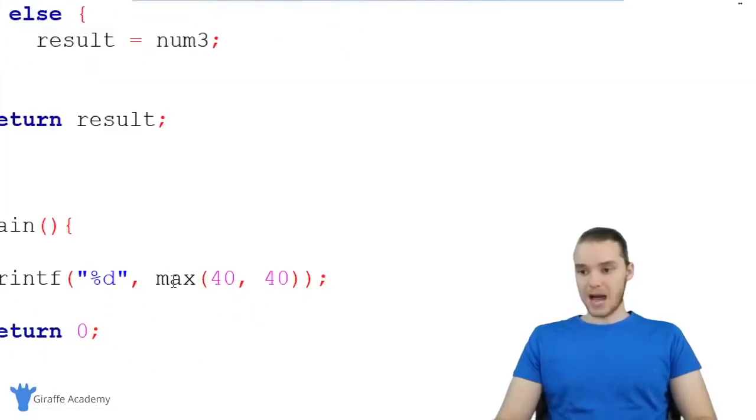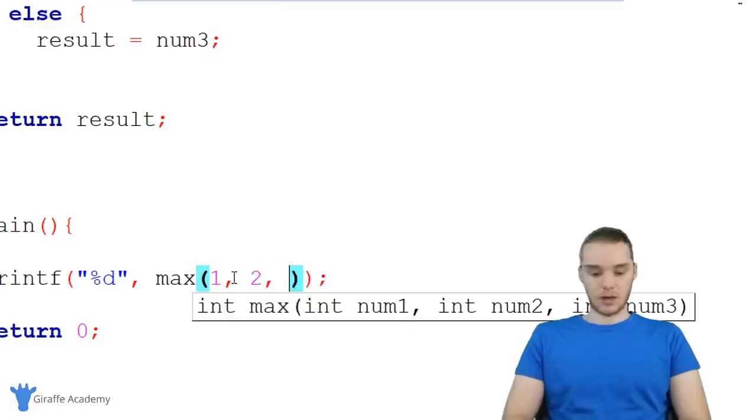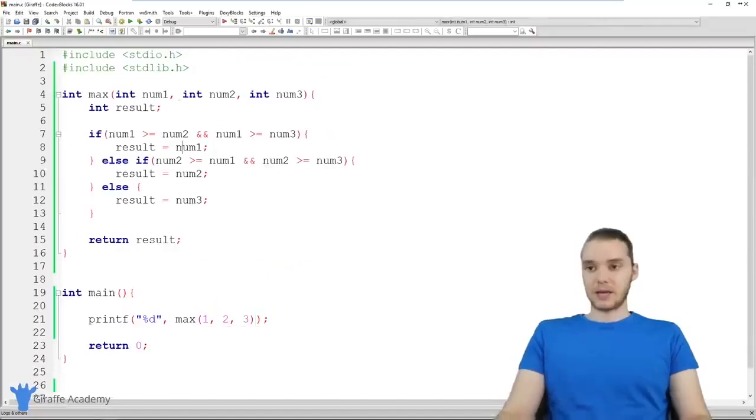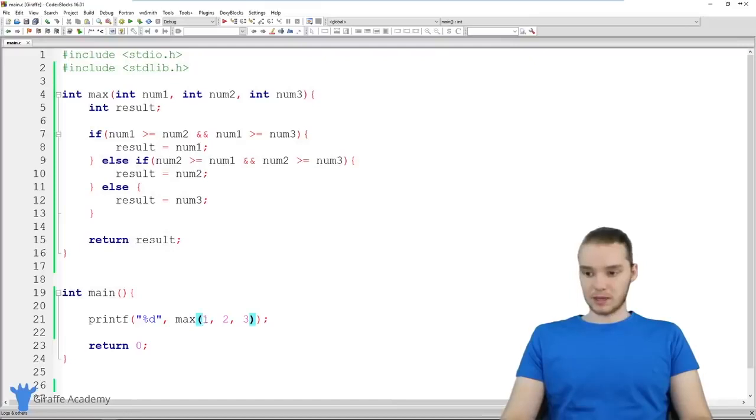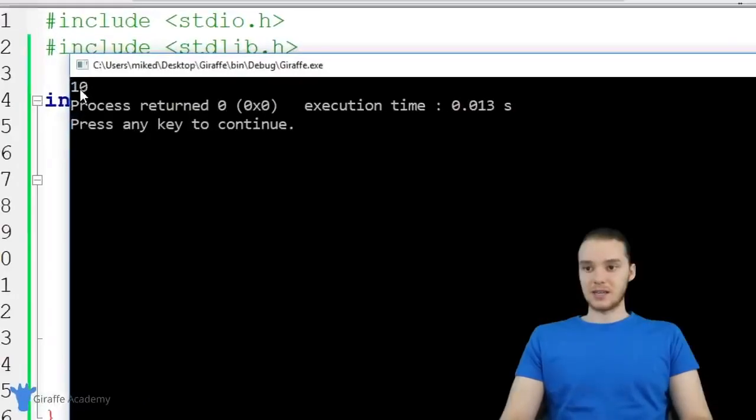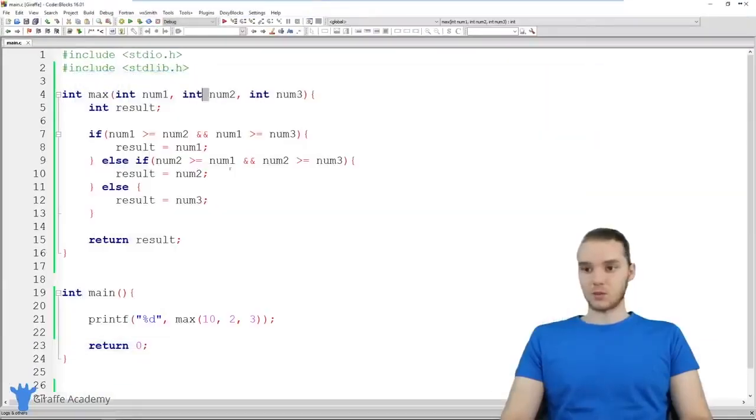Now when we call max, we need to include 3 numbers. So why don't we just do 1, 2, and 3. This is basically going to spit out the biggest one, which should be 3. So let's run our program. And you can see over here we get 3. Let's try to make one of the other ones the biggest. So we'll make the one in the first slot the biggest. Let's run this again, and you can see that it returns 10. So this function is working.